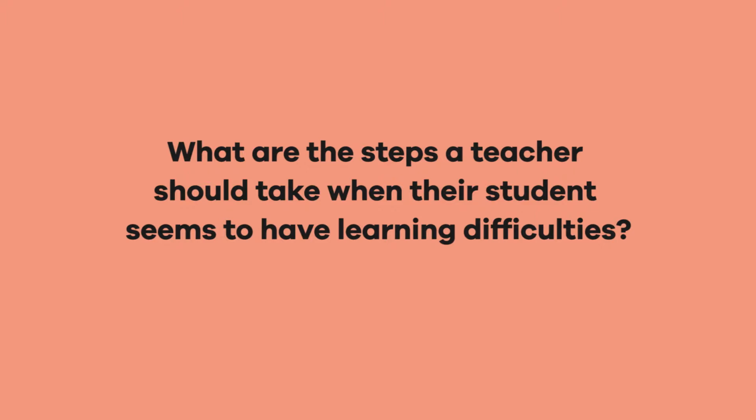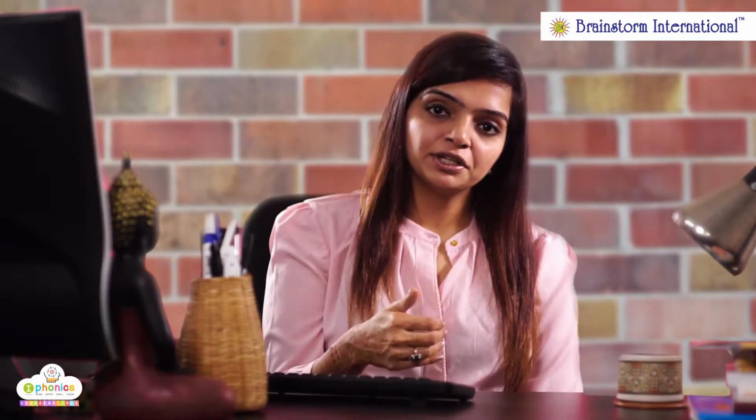The first thing she needs to do is approach a counselor or inform the parents. If there is a counselor in the school, she should inform the counselor, and it has to be conveyed to the parent as well that the child is struggling academically and may require extra help.